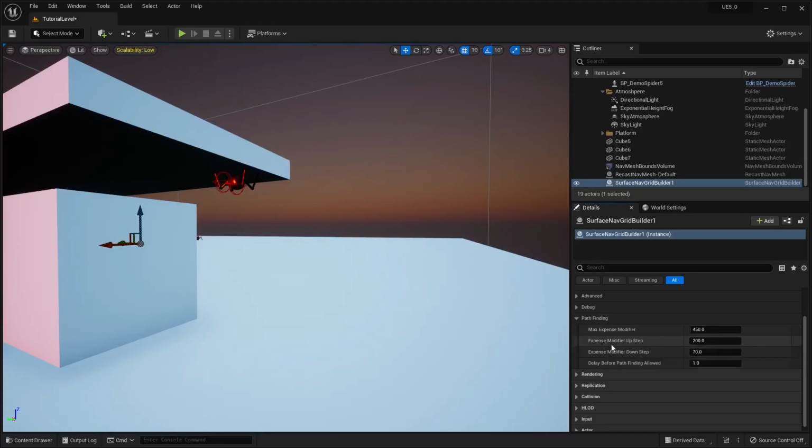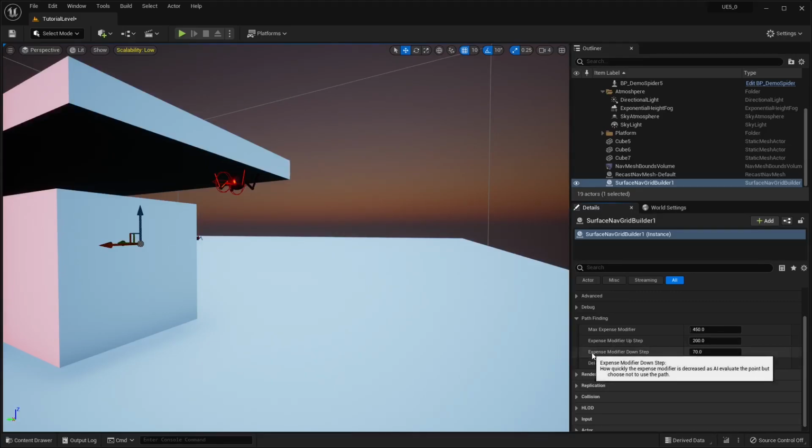The expense modifier up step. This is just how quickly it increases the expense modifier up to this maximum. This is added on every time an AI uses the same point in their pathing.